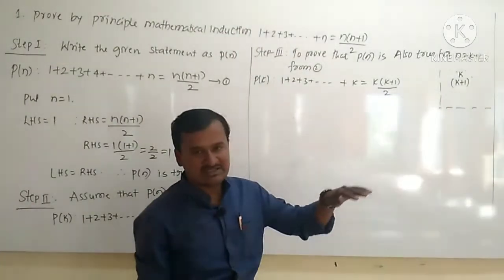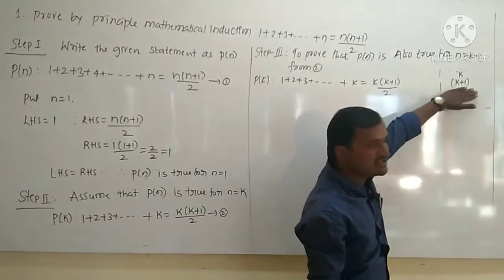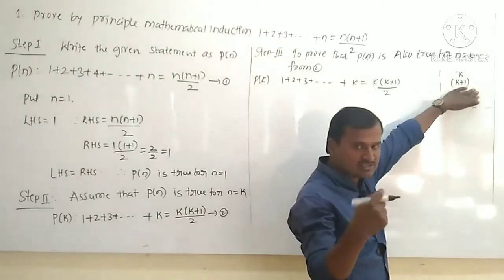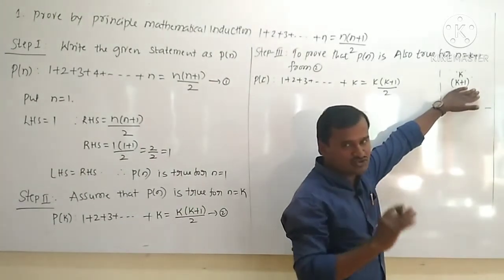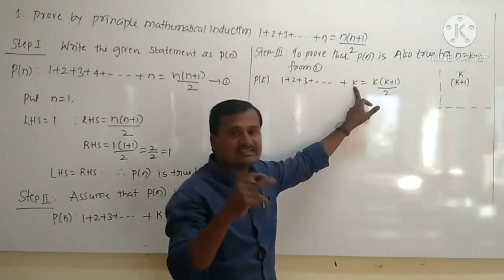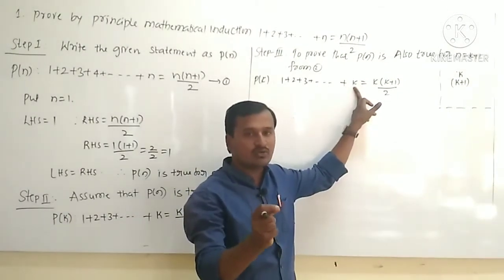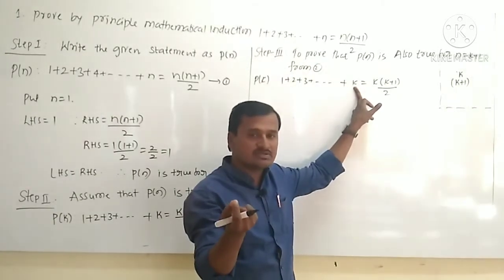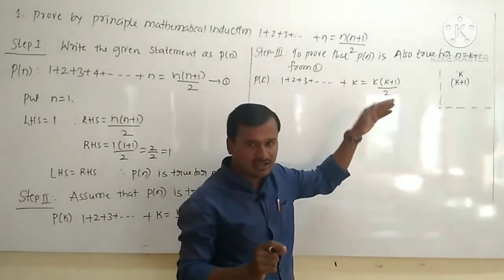So k plus 1 means it is the next term of k. So whatever we have written in this box, replace the value of k by k plus 1. That term you should add on both sides. Here, instead of k, if it is k square, then what do you have to add? Just replace the value of k by k plus 1. Hence it becomes k plus 1 whole square, right? We will see that in the next problem.